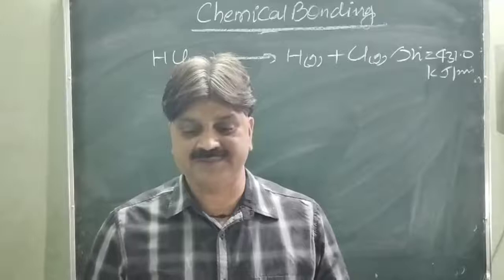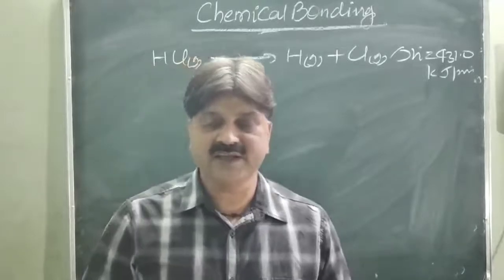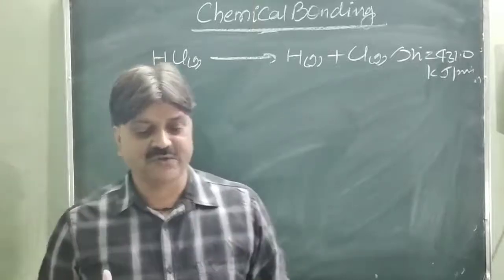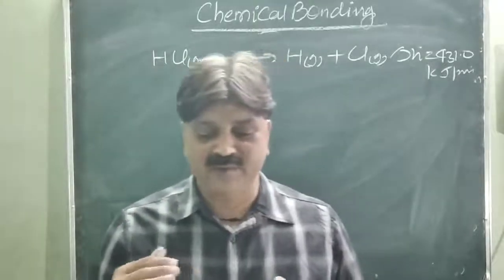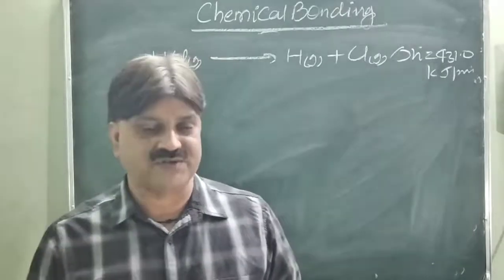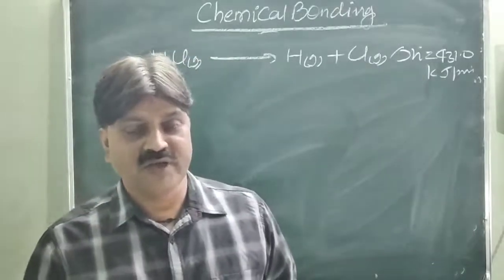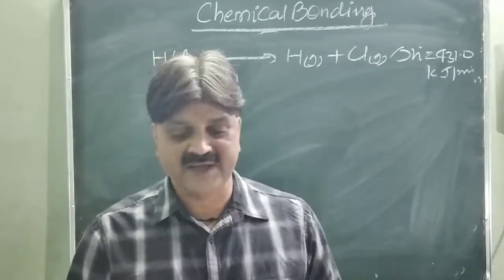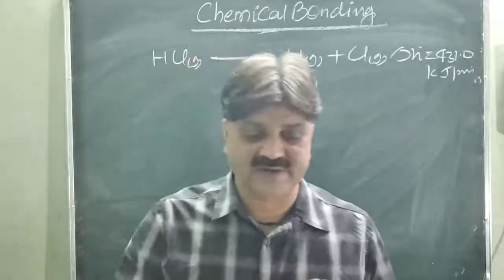However, we have to discuss the case when two or more bonds are present in the molecule. In this case, we will take the average bond enthalpy.